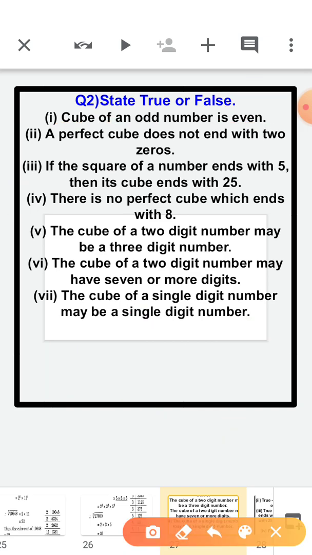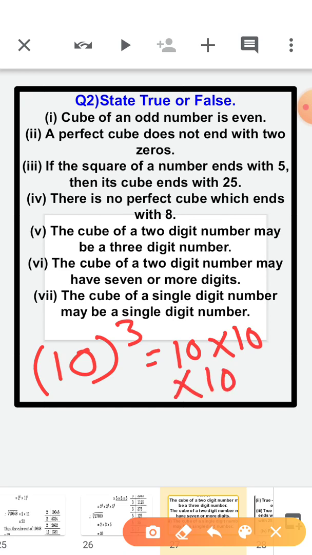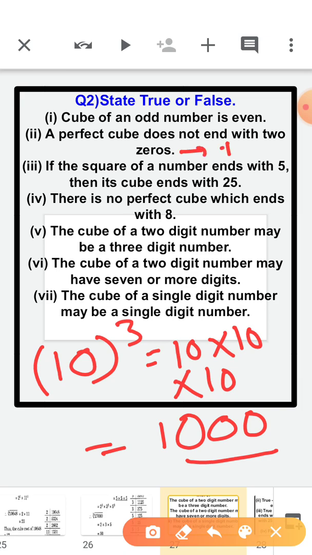Okay. Now, a perfect cube does not end with 2 zeros. The statement is saying that a perfect cube does not end with 2 zeros. So let's take one more example. I am taking 10 cubed. So you will get 10 into 10 into 10. It gives you 1000. So 1000 is a perfect cube, but it ends with 3 zeros. It is not ending with 2 zeros. So this statement is also false. The previous statement is false, and this statement is also false.